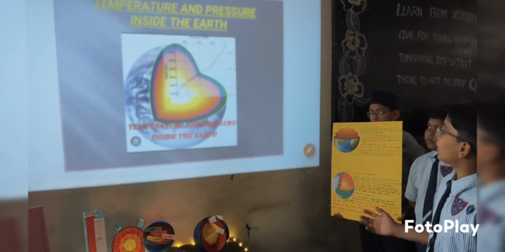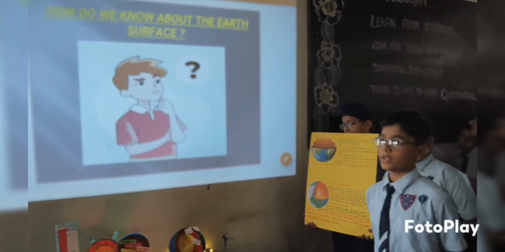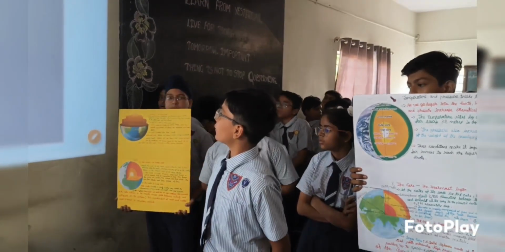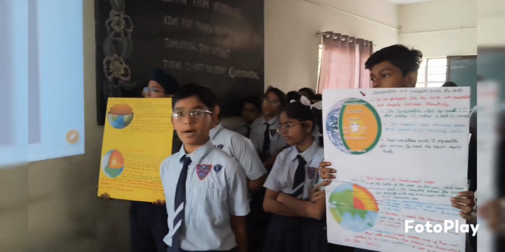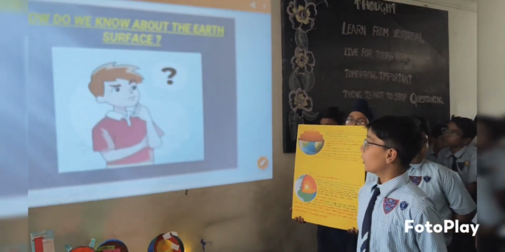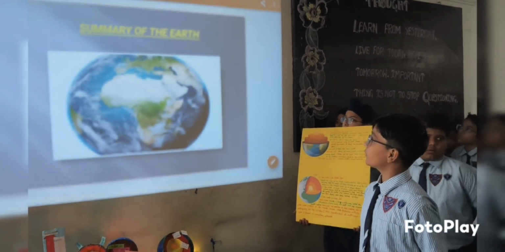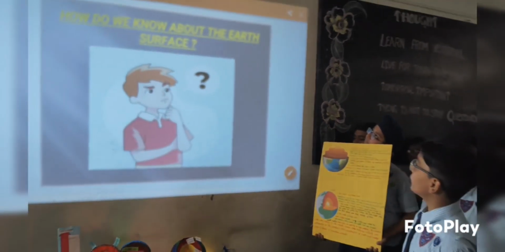How do we know about the Earth's interior? Scientists cannot go inside, so there isn't direct evidence to study it. The main sources of information are seismic waves generated by earthquakes, their speed and path depending on the materials they pass through, and volcanic eruptions, when molten materials come out from inside the Earth's surface. Meteorites provide clues about the materials that form the Earth.